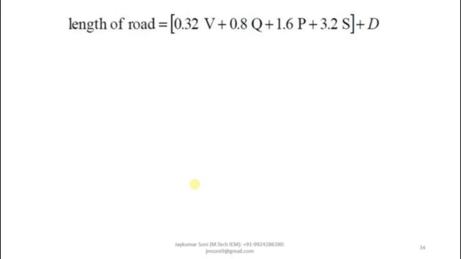So let us put the values over here. 0.32, you have V as 600, 0.8, you have Q as 260. You have P as 132 and S as 36.